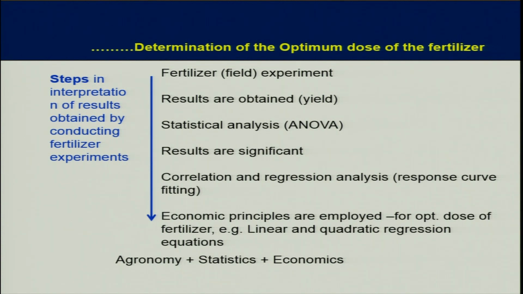If the results are significant, then correlation and regression analysis can be done to find out or fit the response curve. Please understand it carefully. Once your results are significant, then you can go for response curve fitting, and from response curve fitting some economic principles can be applied to find out the optimum dose of the fertilizer. That we are going to see today.